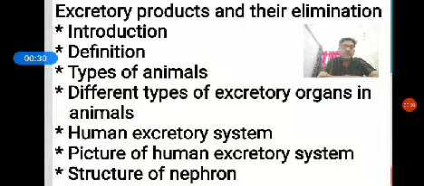Now we are going to discuss one more chapter in human physiology called excretory products and their elimination. Here, the excretory products like ammonia, urea, uric acid, carbon dioxide, creatinine. These are the nitrogenous waste or excretory products. So how do these excretory products go outside, how are they eliminated from our body?